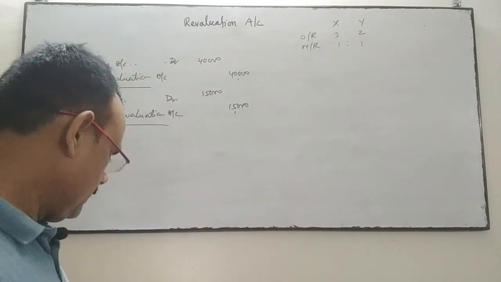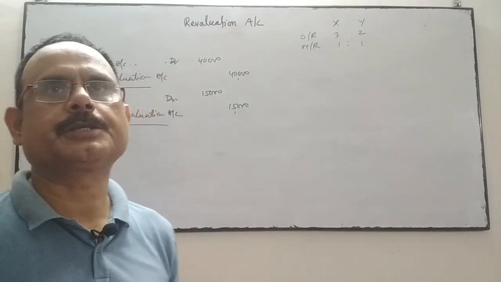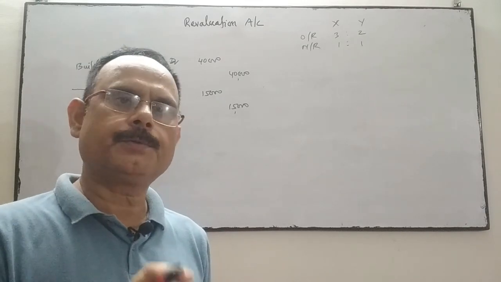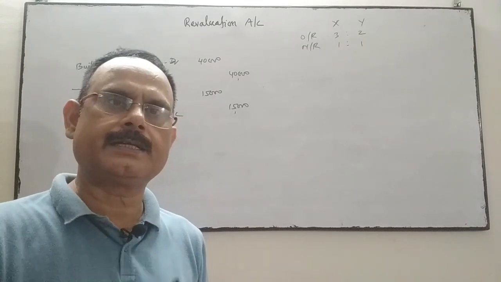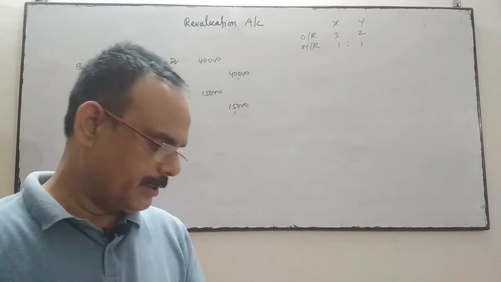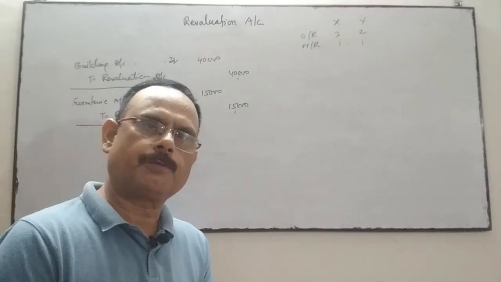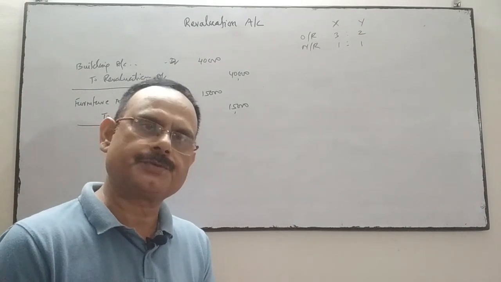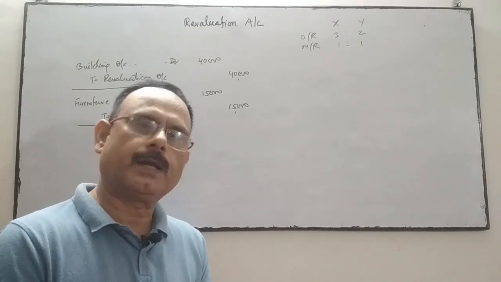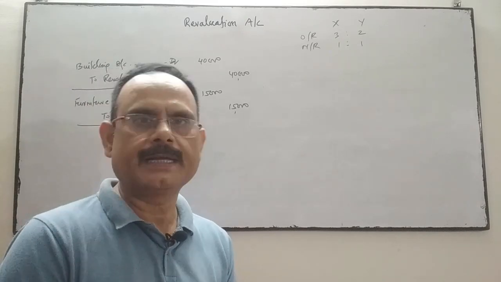The next is provision for doubtful debts at the rate of 10% to be created on debtors. First of all, we have to know whether provision for doubtful debts is an asset or a liability. Provision for doubtful debts is a liability. Here the liability has increased, because no provision for doubtful debts is given in the balance sheet. There is no previous figure, so this is the new one. A new provision is created, so a new liability has come into existence.